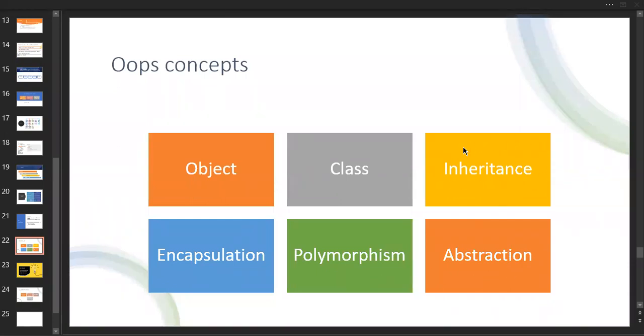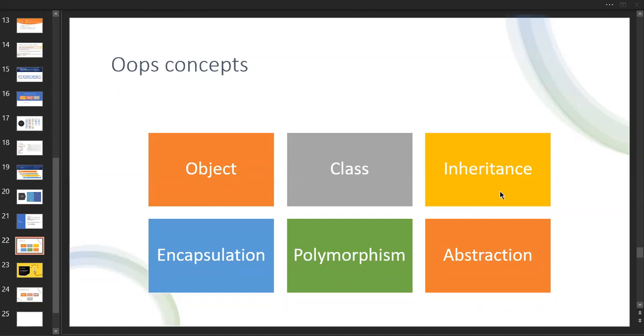The inheritance concept consists of 5 types. One is single inheritance. Second one is multi-level inheritance. Next one is hierarchical. Next one is multiple. Next one is hybrid. So Java does not allow multiple inheritance as well as hybrid inheritance.